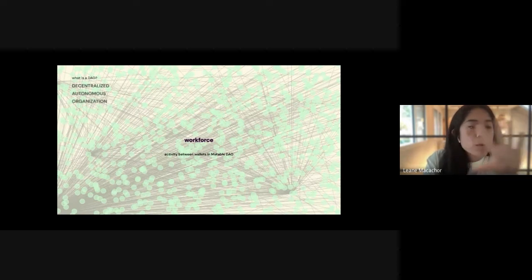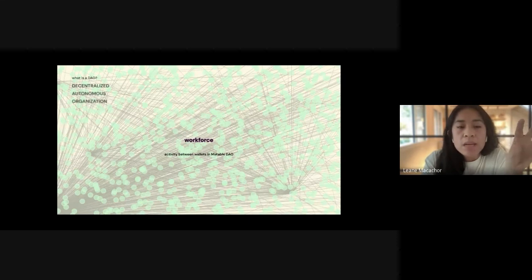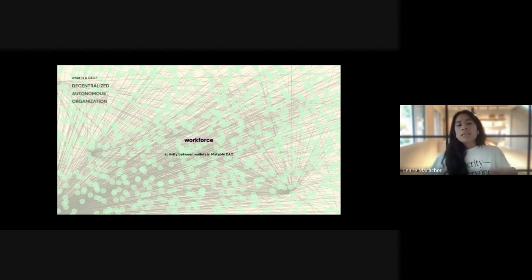The second concept that helps to define decentralization is workforce. And what you can see in the background here is mainly a visual representation that I created with Python of the activity between all wallets in a DAO, in which most DAOs are just open to contributions from anyone willing to give their work in exchange for cryptocurrency. And at this point, we can see that DAOs are breaking with what we know of organizations as hierarchical.